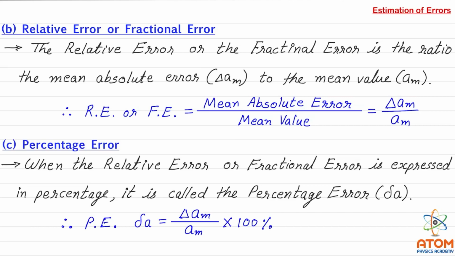Let us say in any measurement we get the error in terms of percentage, like 0.1%. So we can conclude that if the error is 0.1%, then it can be ignored. But suppose in any case we are getting an error of, let us say, 13%, then it is obviously not ignorable. So in that case we have to take all the observations again. So this way, by absolute error, by fractional or relative error, and by percentage error, we can estimate how much the error is.